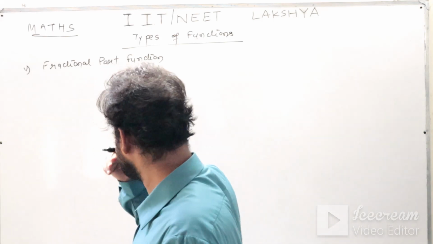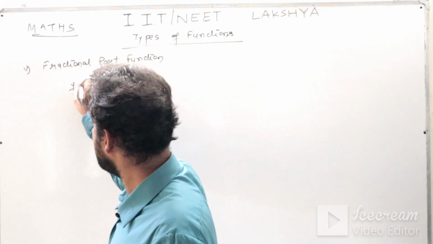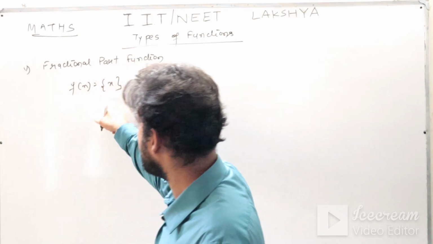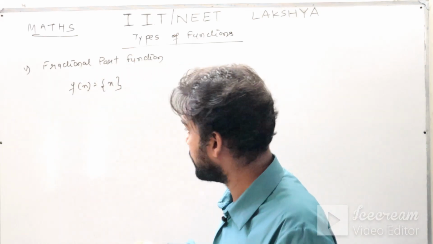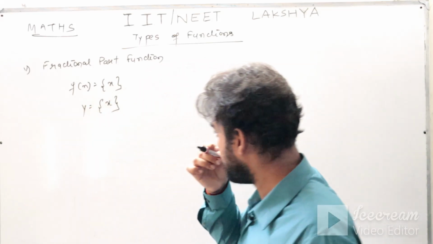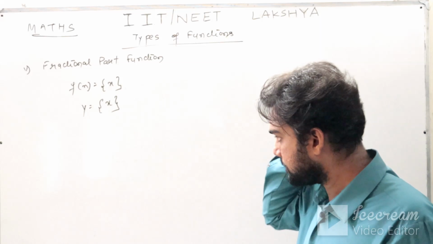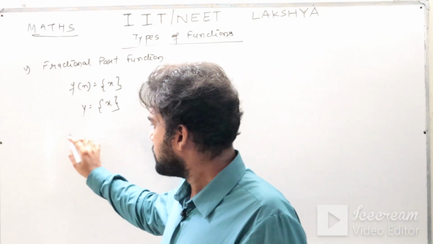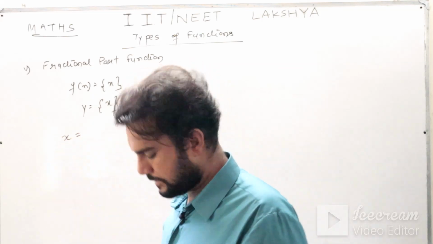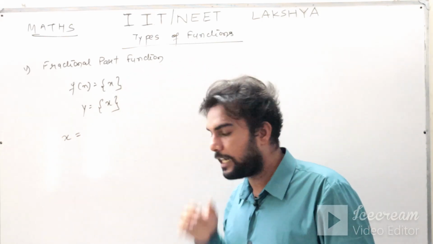Fractional part function. So we can give an expression like this. This is your fractional part of x. This is the symbol we have given, or we can call it y is equal to fractional part of x. So basically, the meaning of fractional part is that any real number x is made up of two parts.